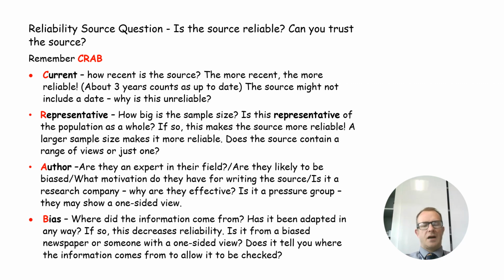Current, is it up to date, the source? Under 3 years old, it's up to date. Over 3 years old is not up to date. But explain why that's not good. Or if it's under 3 years, why is that reliable? Sometimes SQA might be a bit sneaky and the source might not have a date at all. If there's no date, that makes it unreliable because you don't know where it's from, you don't know when it was produced, it might be outdated and not reflect current news and opinions on the topic.